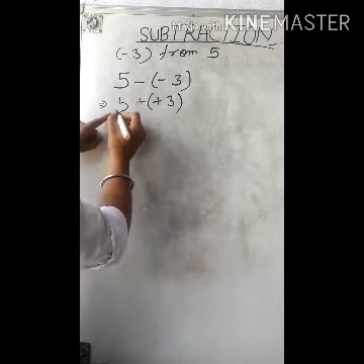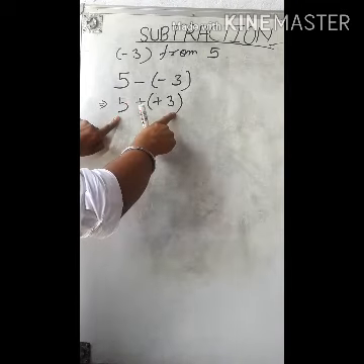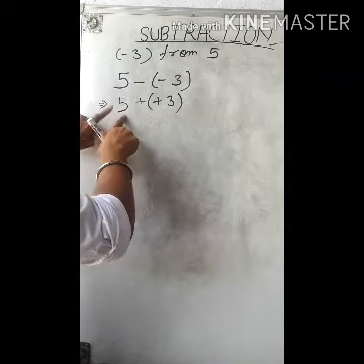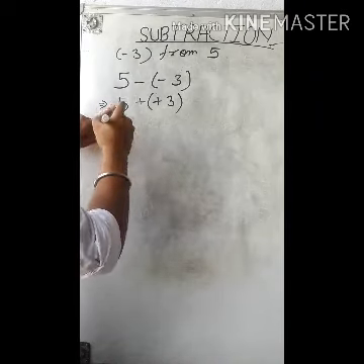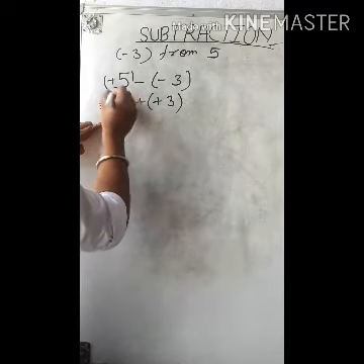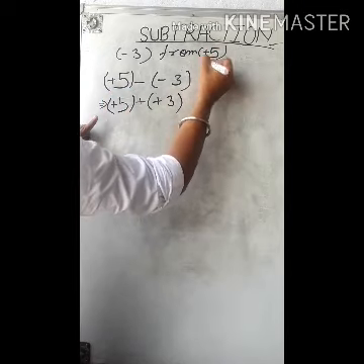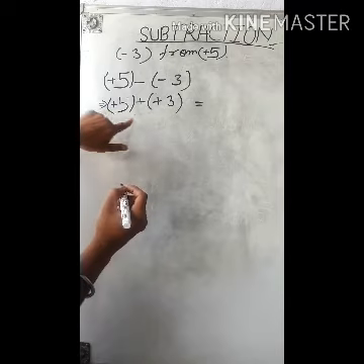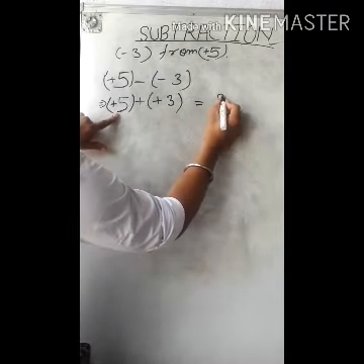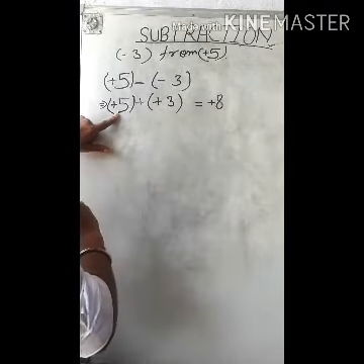Okay. So now see what's happening here: 5 plus 3. Now we can apply our addition rule. We are adding two integers with the same sign. As we can see here, 5 has no sign, so which sign does 5 have? Positive sign. I can write it like this. So here we can apply our addition rule. We are adding two integers of the same sign. That means 5 plus 3 is 8, and our integers have the same sign, so our answer will also be positive.